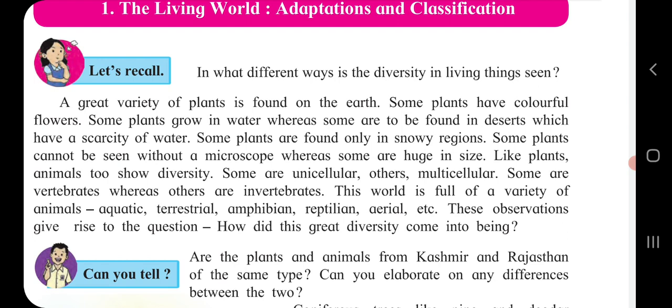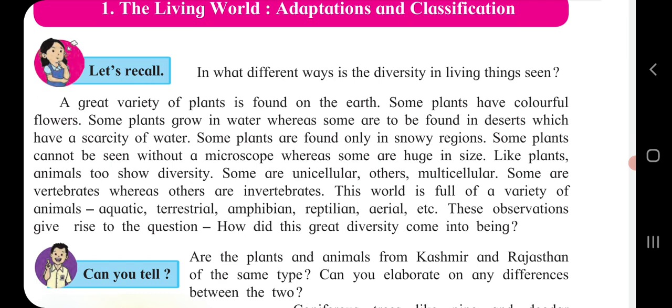For example, first one, aquatic plants. Aquatic, children, we can take plants as well as animals also. For example, we will take fish, an aquatic animal. Fish have adapted to their environment through the evolution of gills.